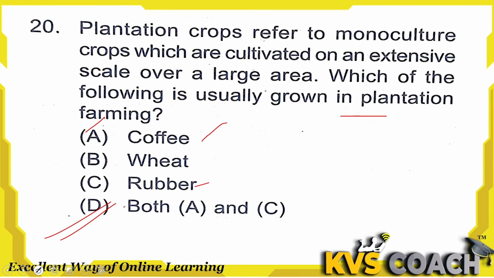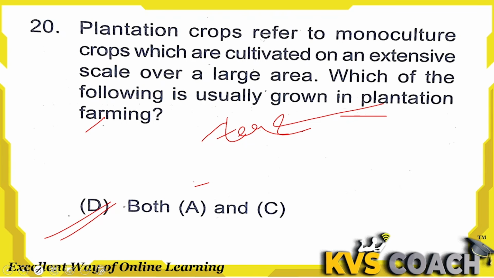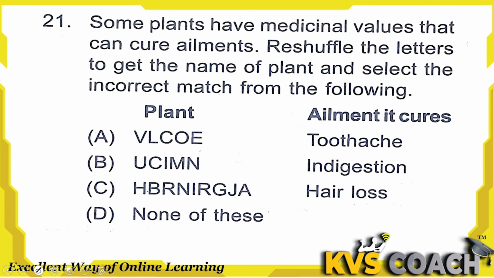Wheat is actually cultivated on farms. They are cultivated as diversified farming, but they are not planted as plantation farming. Here coffee and rubber are the right answers. Tea is also included in plantation farming. So option D is the right answer here. Next is, some plants have medicinal value that can cure ailments.